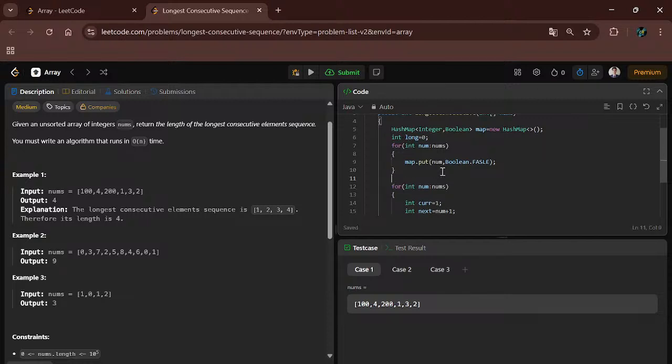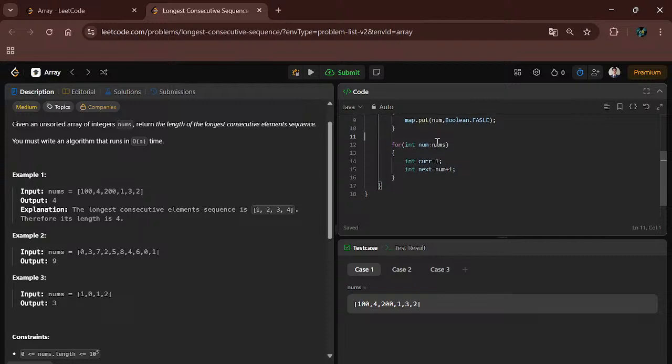And I will implement a while loop here: while map dot containsKey next and map dot get next equal to false.